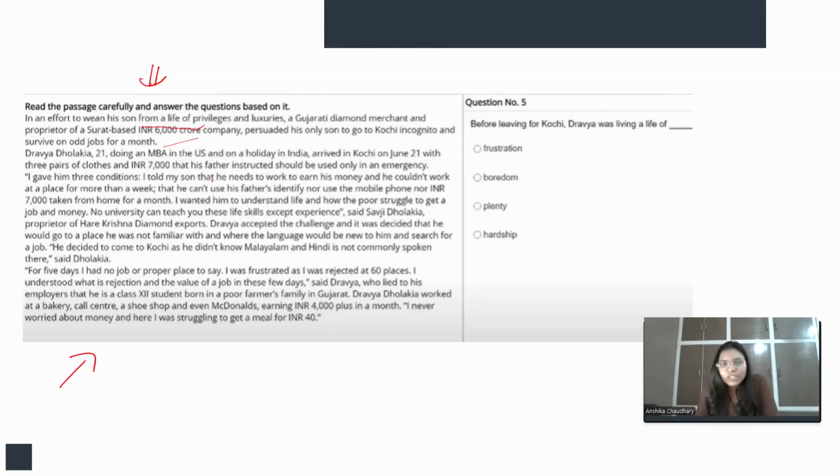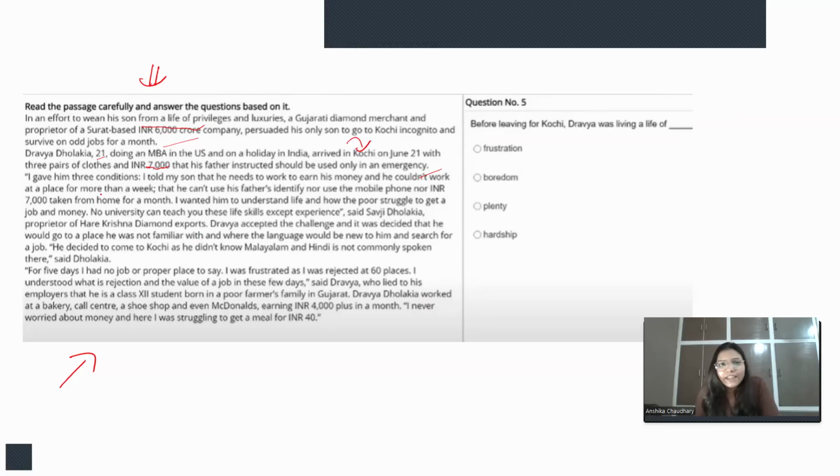Okay, now Drabya Dholakia, 21, doing an MBA in the US and on a holiday in India, arrived in Kochi on June 21 with three pairs of clothes and Indian rupees 7,000. So only 7,000 rupees he had, and only three pairs of clothes. The name of the boy is Drabya Dholakia, who is 21 years old and pursuing an MBA in the US. Now he has come to India for holidays, and in India he is in Kochi for a month. So his father instructed that these 7,000 rupees should be used in an emergency only.